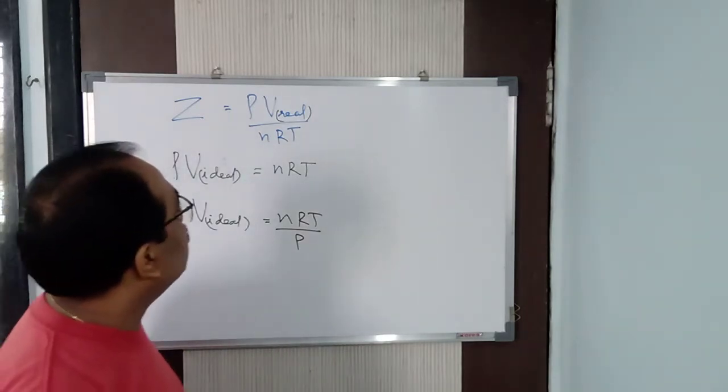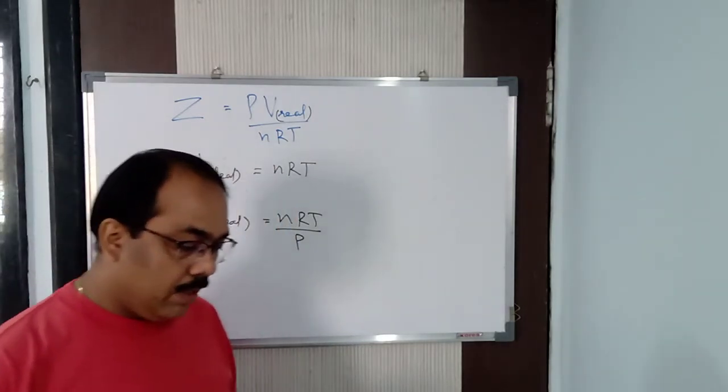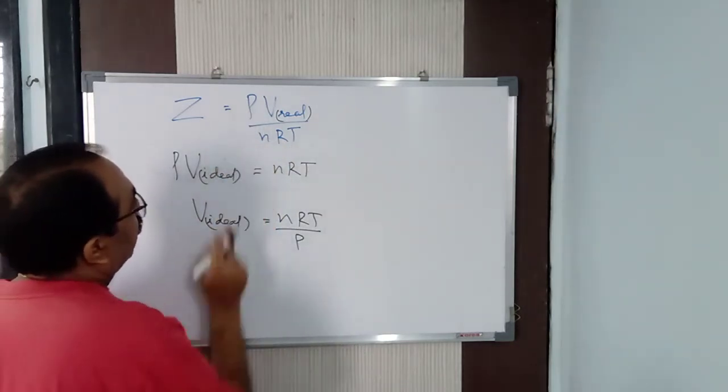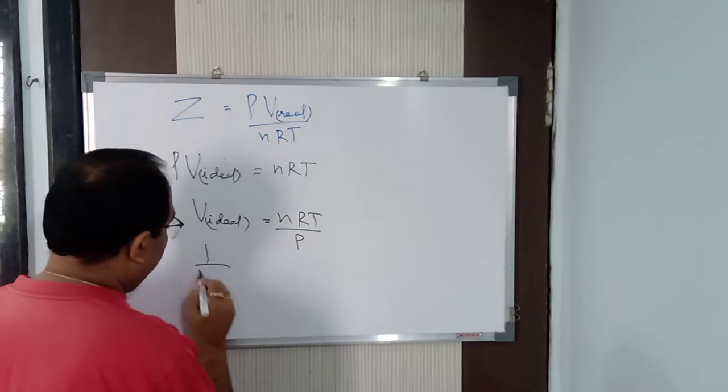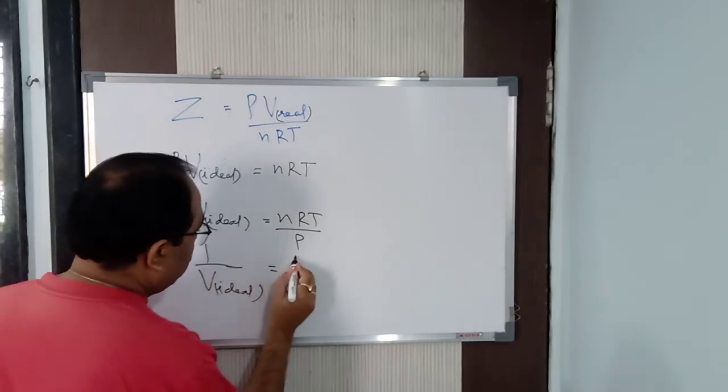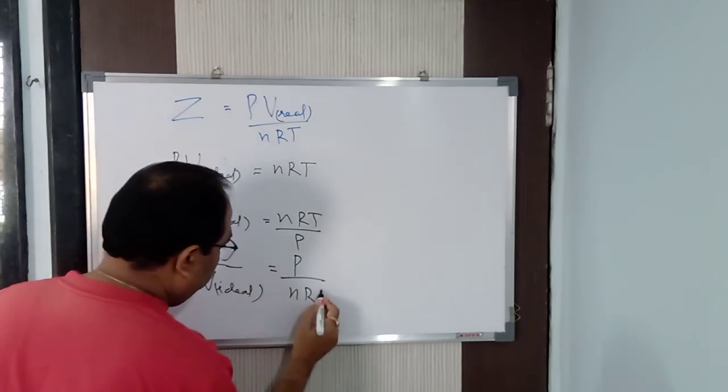V ideal is nRT by P. So, taking the reciprocal, 1 by V ideal is nothing but P by nRT.